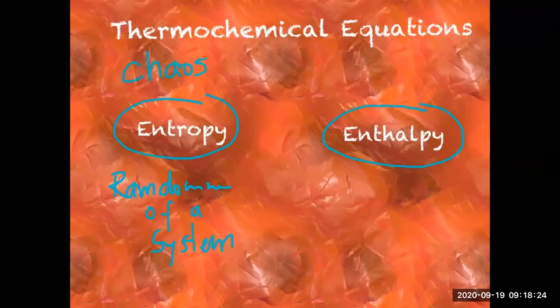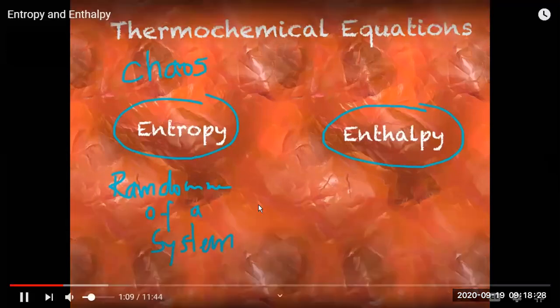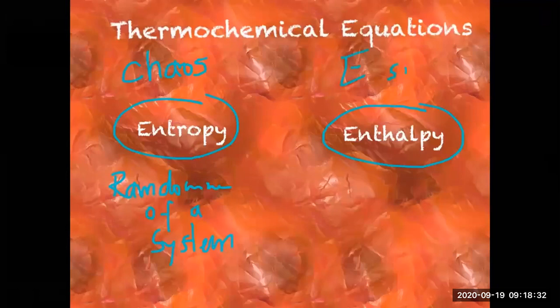And enthalpy is the heat content or energy content of any system, or you can say liquid or substance or molecules. So total energy content is your enthalpy, and entropy is how much the molecules are moving.